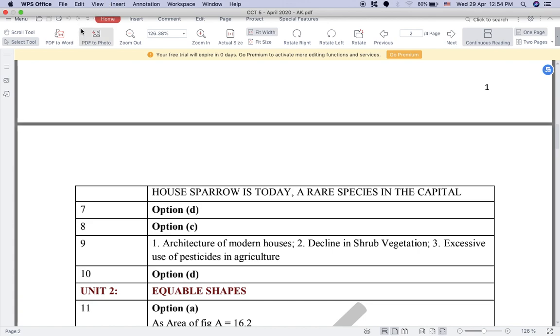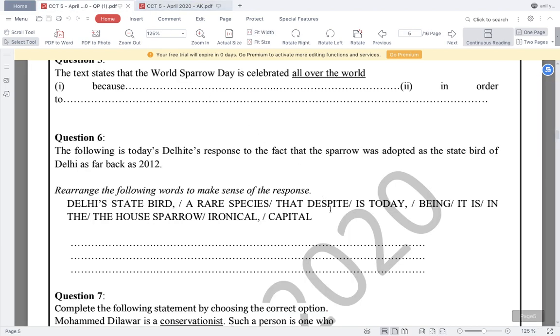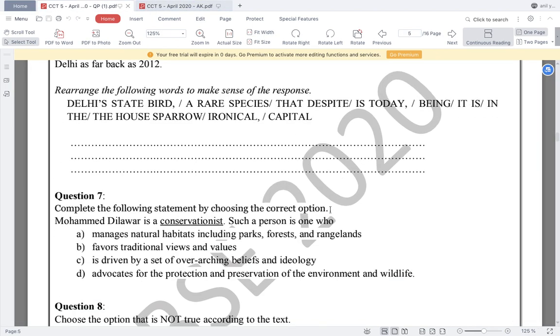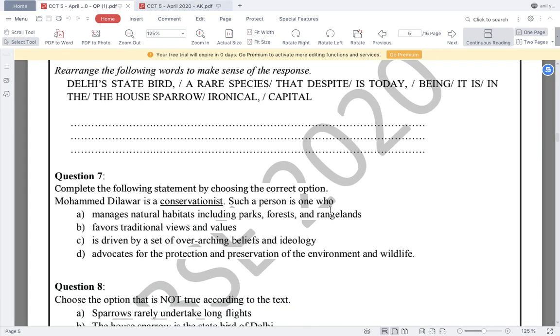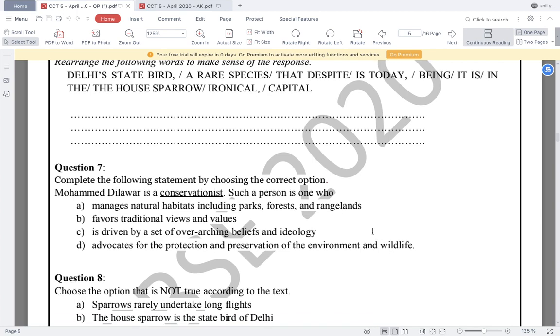Now question number 7. Complete the following statement by choosing the correct option. Muhammad Dilawar is a conservationist. Such a person is one who, now he is a conservationist. We need to understand the meaning of conservationist. Who is a conservationist? So conservation means protection. First option: manages natural habitats including parks, forests and rangelands.